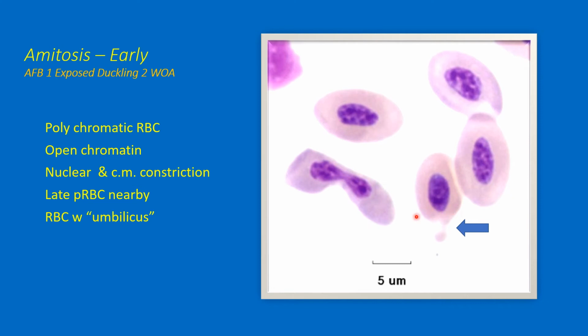I draw your attention to this fully hemoglobinized erythrocyte shown by the arrow. This is an umbilicus, which is a scar that occurs after a separation of an erythroplastid. So the two processes, erythroplastid production and amitosis, can occur simultaneously in here, a 2-week-old duckling exposed to